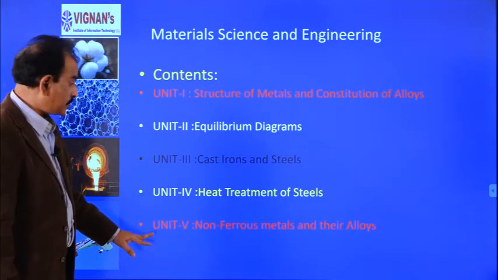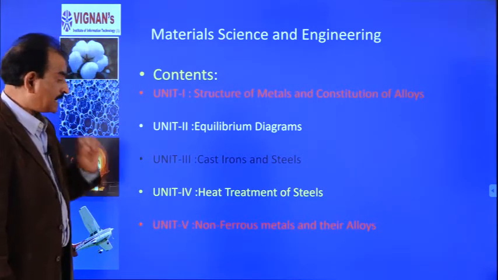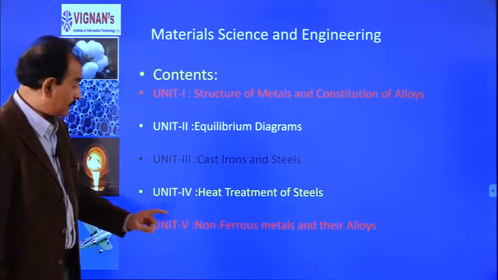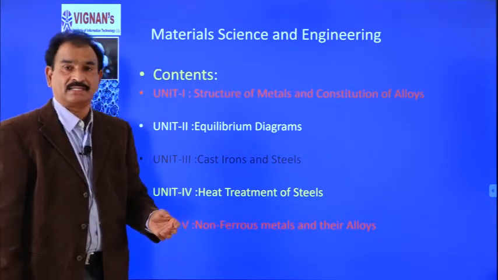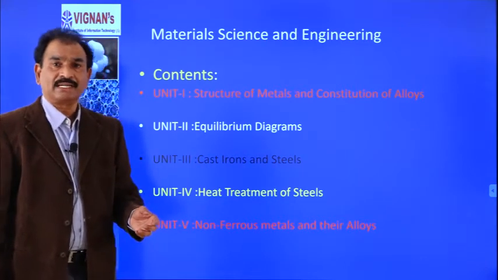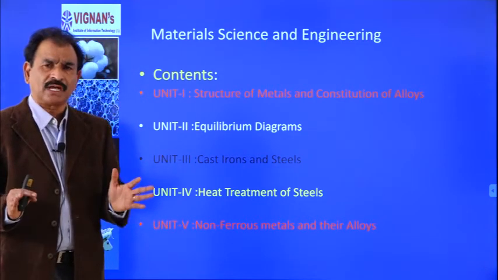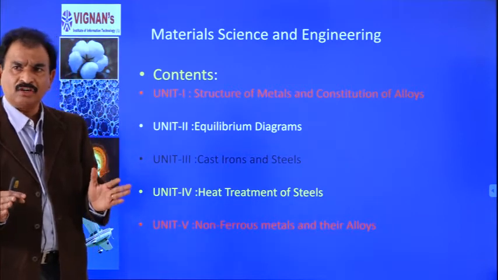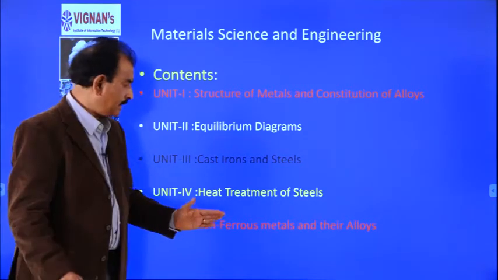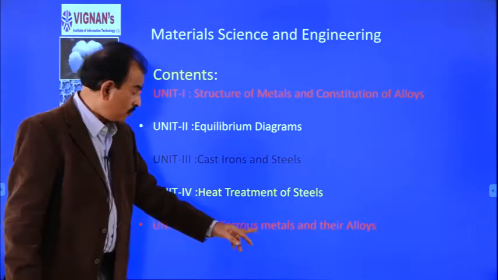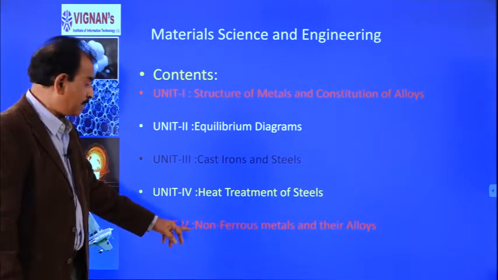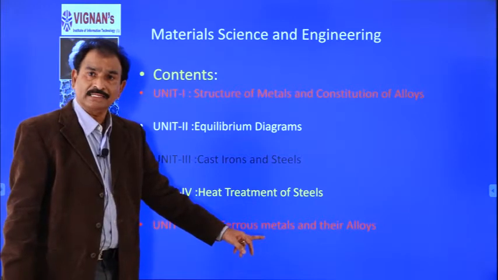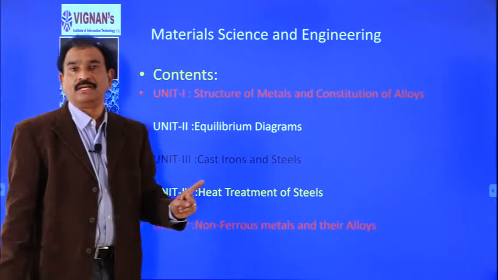Next, the last unit is another very important group of materials: non-ferrous metals and their alloys. Non-ferrous metals commonly used are copper, aluminum, zinc, etc. We will understand about copper, aluminum, zinc and their alloys.